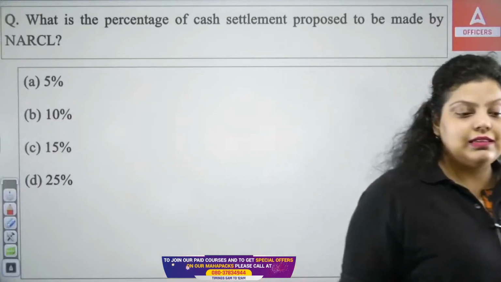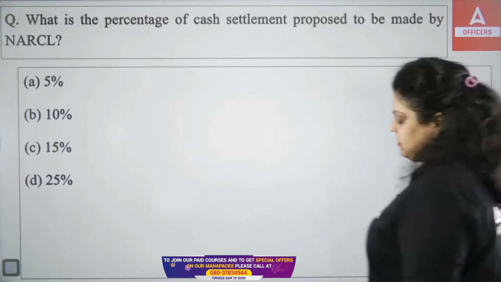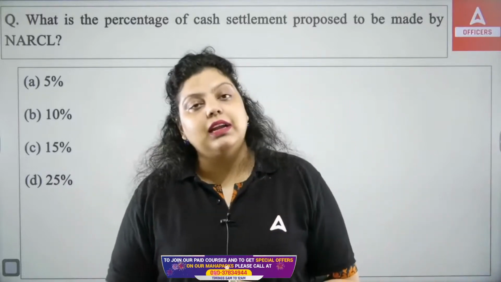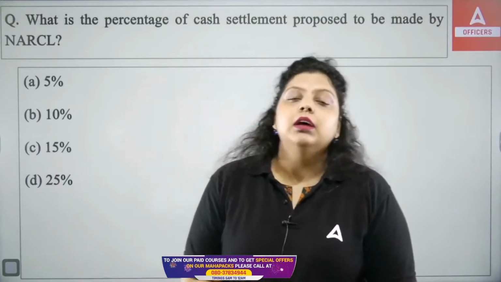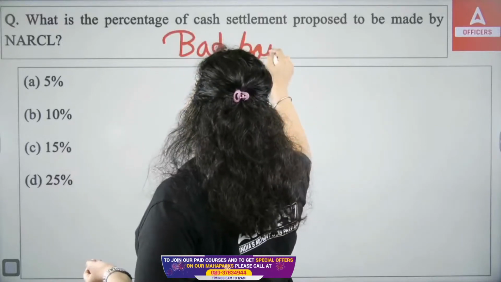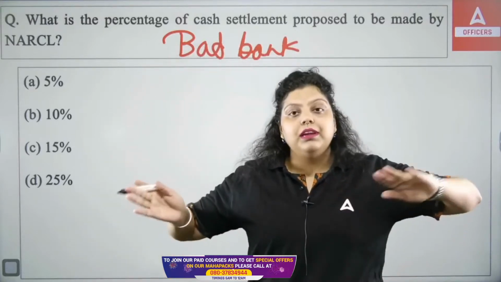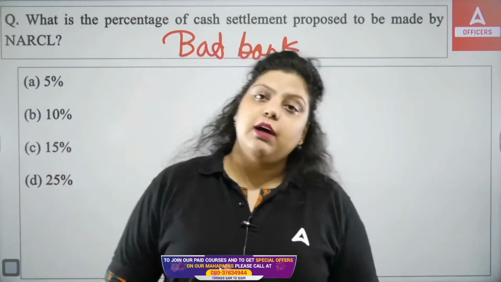What is an ARC? ARC stands for Asset Reconstruction Company. An Asset Reconstruction Company purchases the NPAs of a bank and then tries to recover the amount it has paid by selling the security or collateral in the market. Now NARCL has been introduced as the concept of a bad bank. What will a bad bank do? A bad bank will take the NPAs of banks. All the NPAs of banks will be transferred to the bad bank, and the bad bank will make the strategy for how these NPAs have to be recovered.